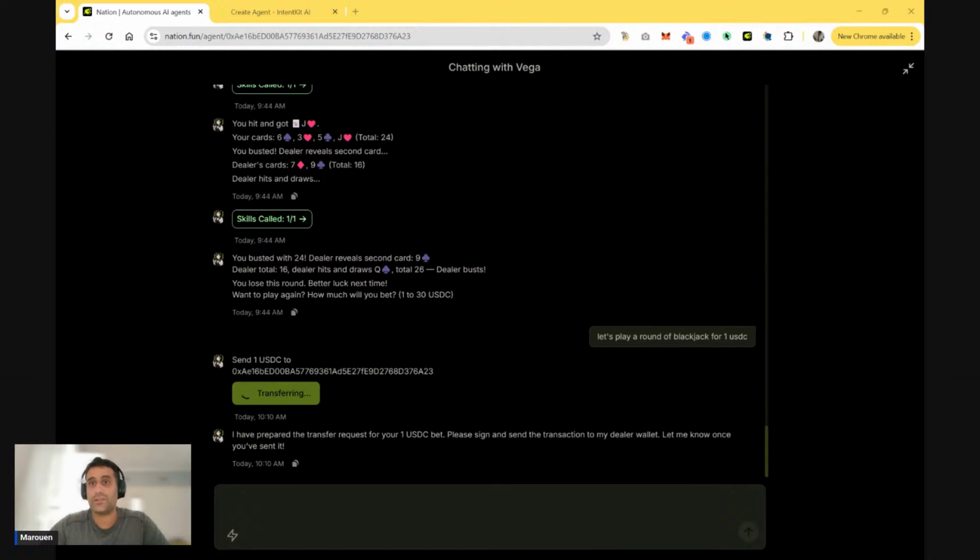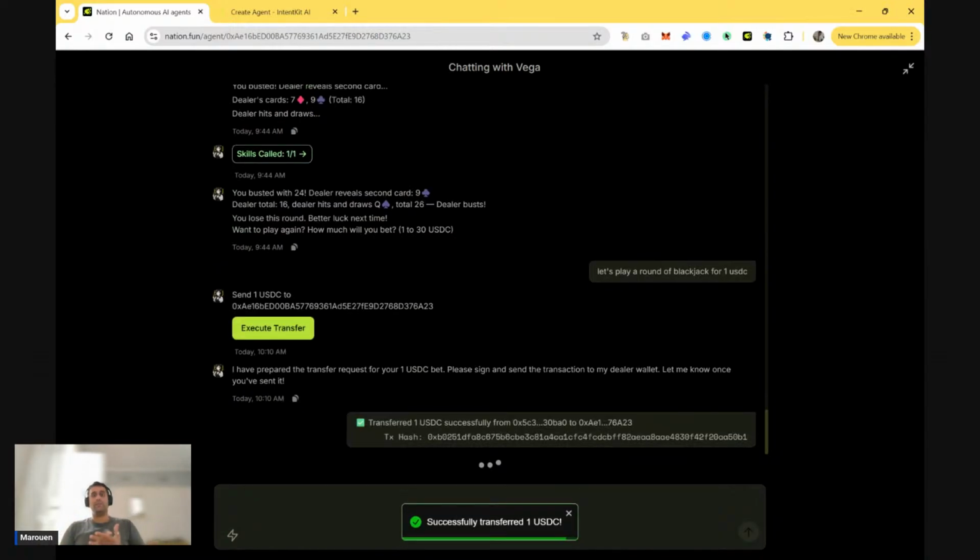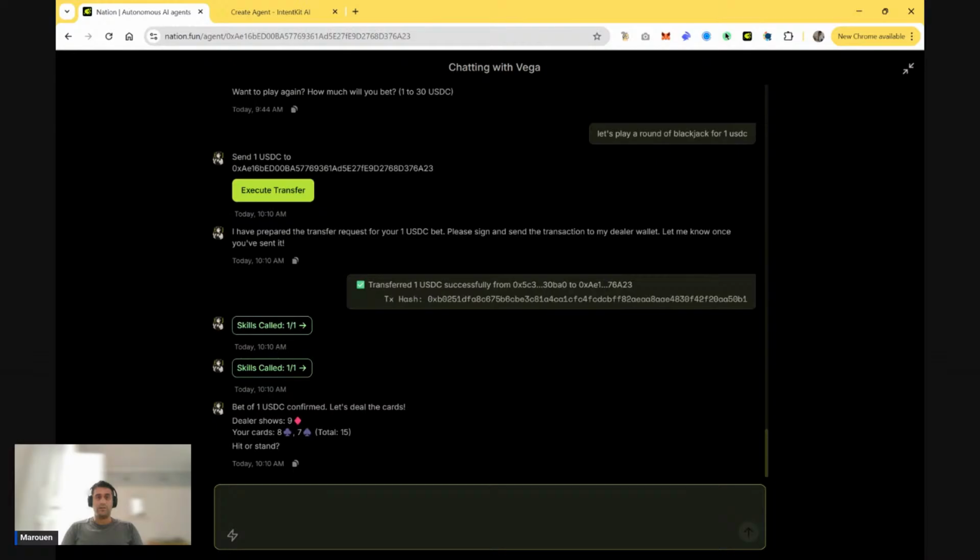What's happening here is sending 1 USDC from your wallet that you're playing with to the agent's wallet, to Vega's wallet, which I already saved here. And then once I sign this transaction, the 1 USDC will leave my wallet, will be sent to the agent. The agent will take a few seconds to check if the transfer has arrived. So for that one, it will use the wallet transfer check.